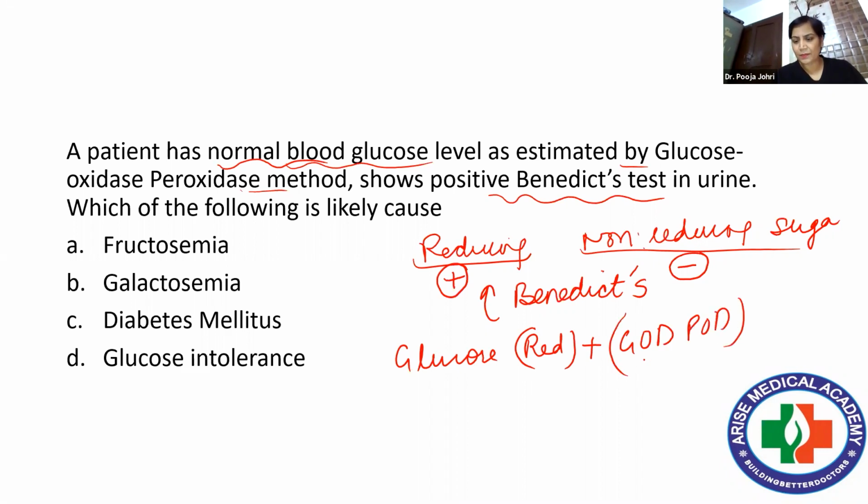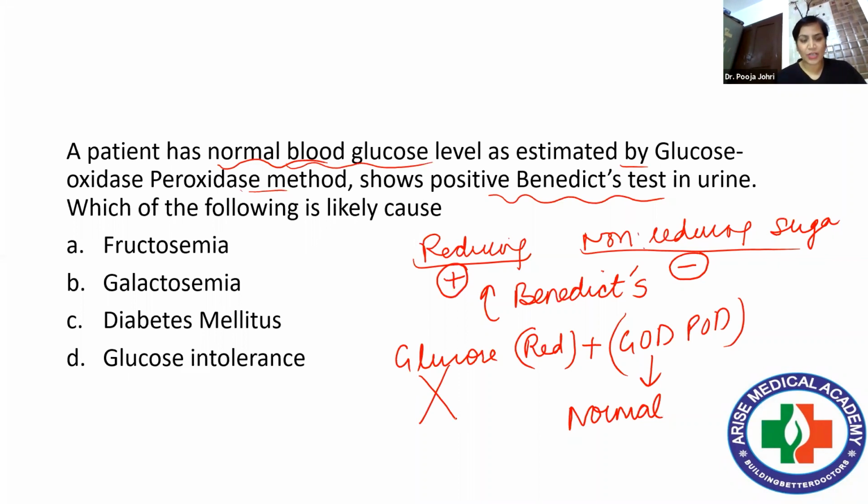This is normal. That means the estimation of glucose is automatically bypassed. Or you can say there is no presence of glucose in the urine of that particular patient. But it has a reducing sugar.